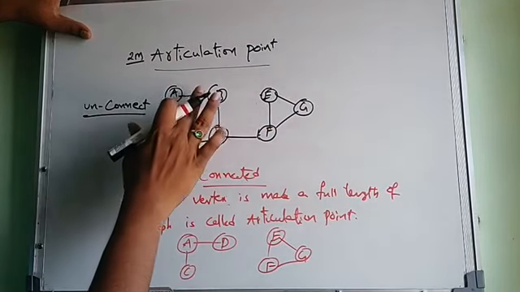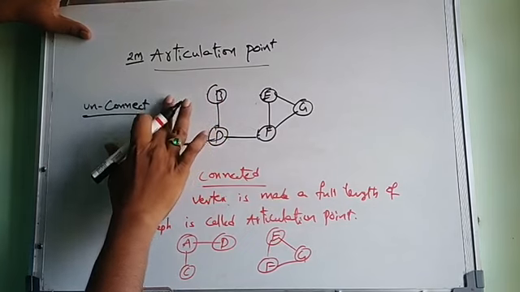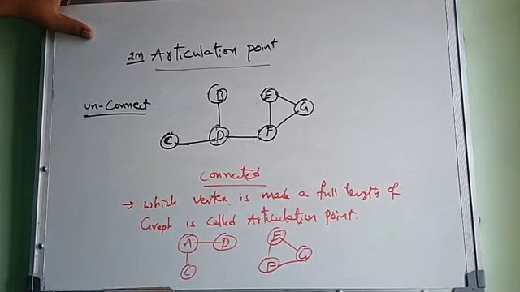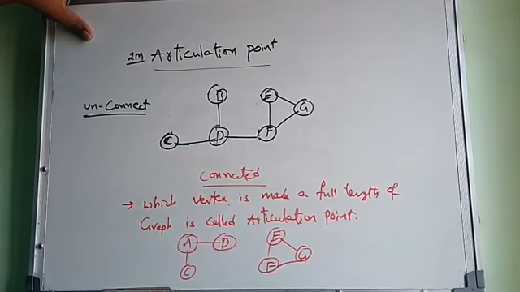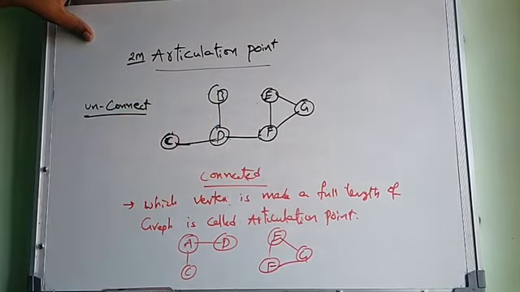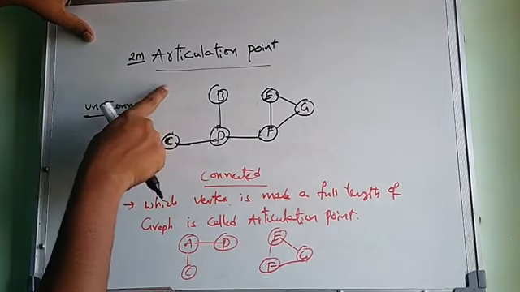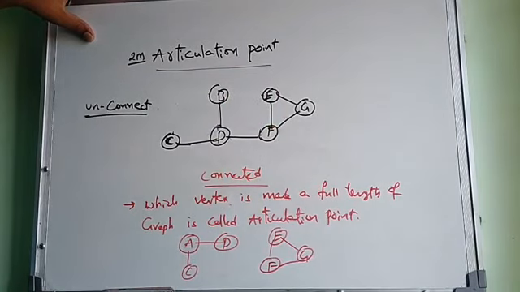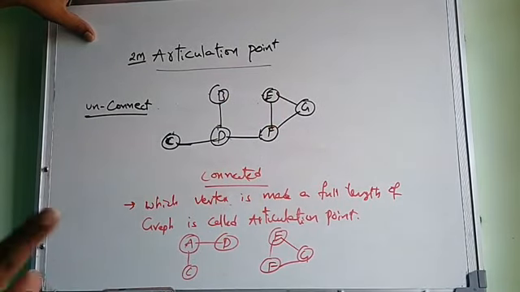If I delete vertex A, will the graph be divided into two parts? No, the graph is still connected, but the edges connected to A will be removed, and it is still a full-length graph. So this does not affect dividing the graph into multiple graphs. I hope you understood well.